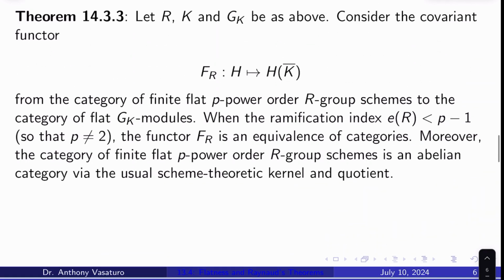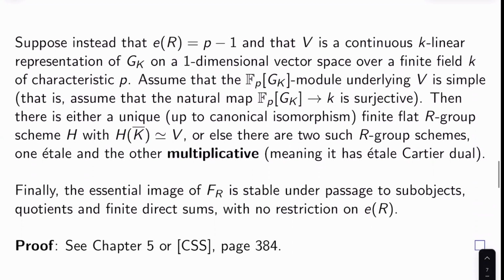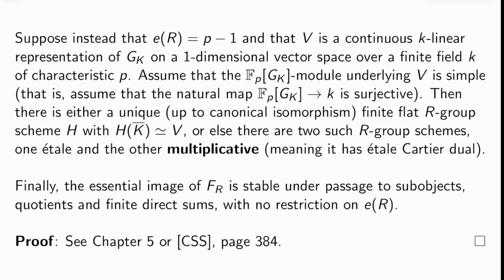Okay, e of R can't be bigger than p minus 1, but it's either less than p minus 1 or it equals p minus 1. In the case e of R is p minus 1, and V is a continuous K-linear representation of G_K on a one-dimensional vector space over a finite field K of characteristic p, if we assume that the F_p[G_K]-module underlying V is simple, meaning that the natural map F_p[G_K] to K is surjective, then there is either a unique up to canonical isomorphism finite flat R group scheme H such that H of K bar is isomorphic to V, or there are two such R group schemes, one étale and the other multiplicative, meaning has an étale Cartier dual.